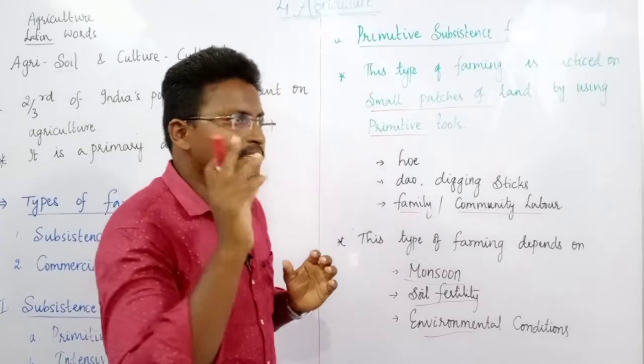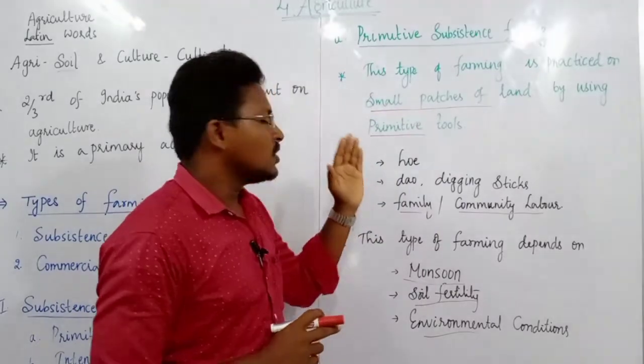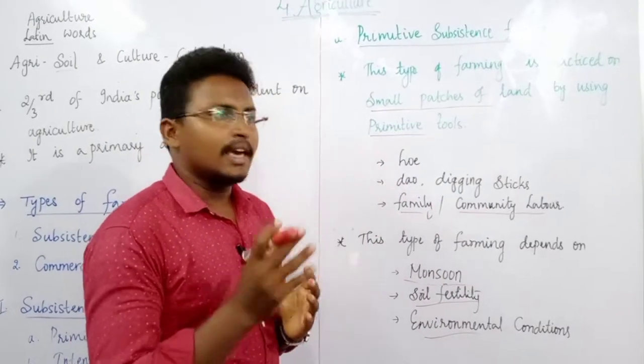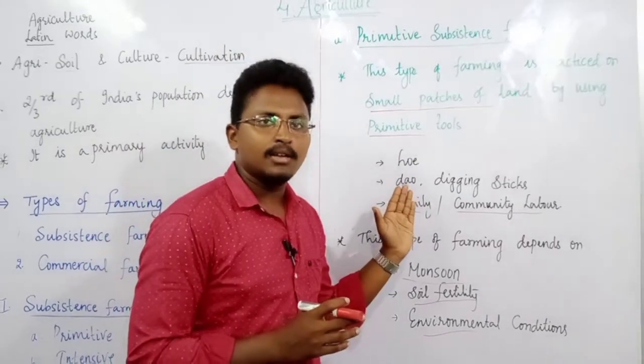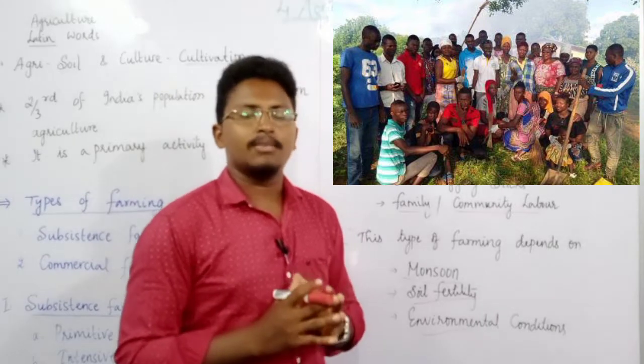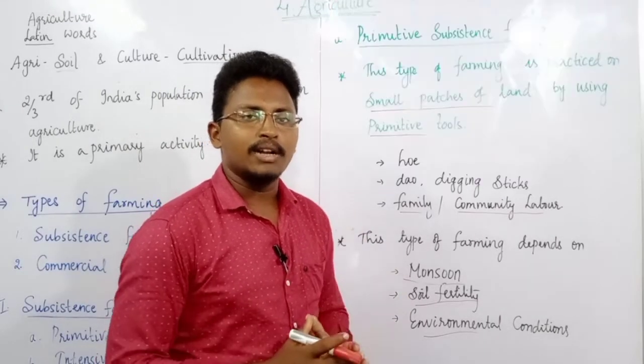The tools mainly used in this type of farming are the hoe, dao and digging sticks. For labor, we use family labor, or sometimes community labor. Community labor means people who live in the same particular community.